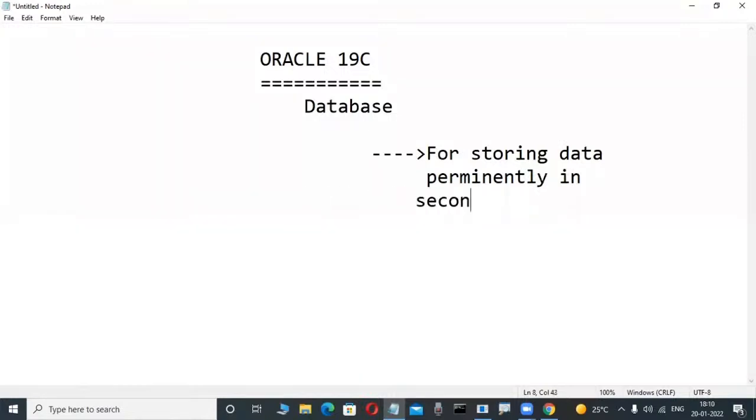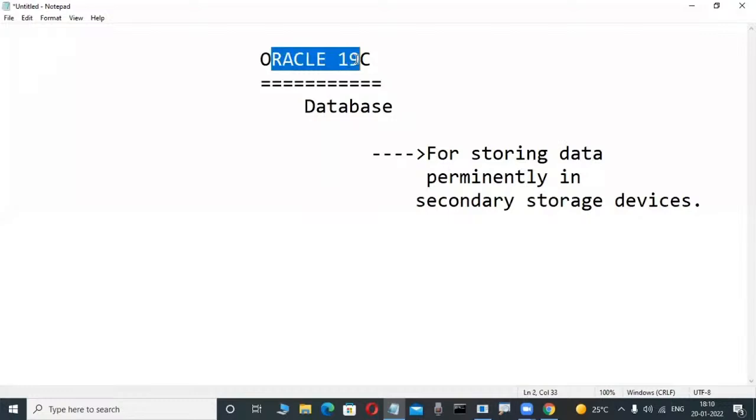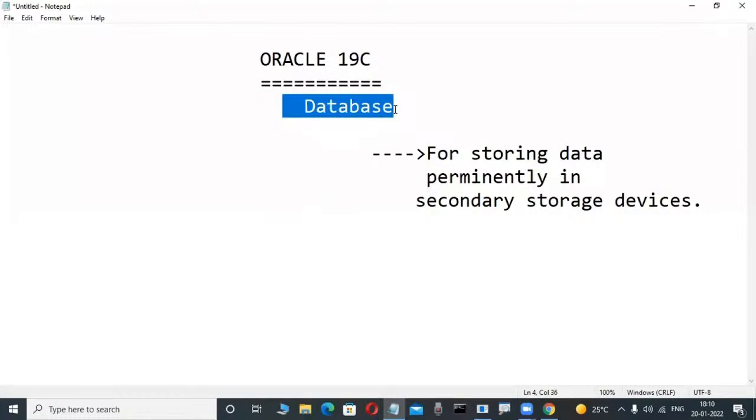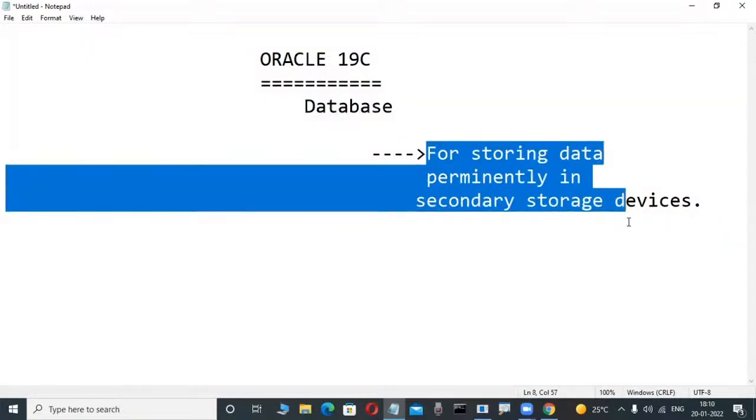Yes, here, one of these. Okay, secondary storage devices. Permanent. Suppose today we are storing our data, then after 5 years, 10 years, 20 years, 100 years also your data is available and you are using it. That's why Oracle is a product from Oracle Corporation, with some version number. This is a database product, one of the popular relational databases. But what is the purpose of that? It is for storing data permanently in secondary storage devices.